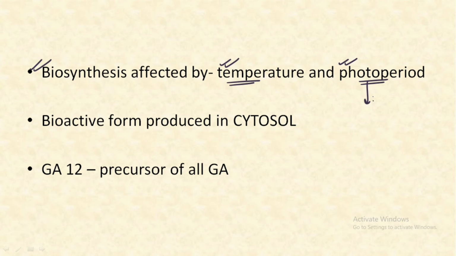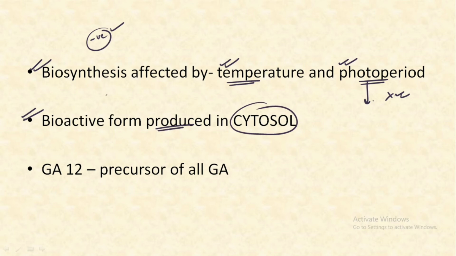So when there is optimum temperature and optimum photoperiod, biosynthesis would occur properly, and if the temperature is not of optimum range and the photoperiod also is not available to the plant in sufficient amount, the biosynthesis is negatively affected.